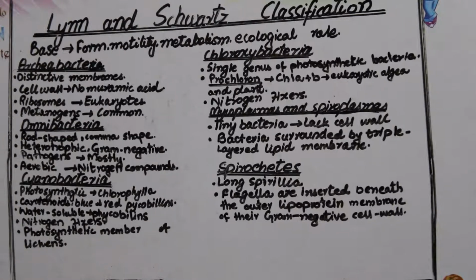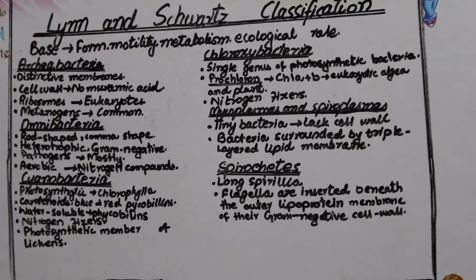The fifth one is the mycoplasmas and spiroplasmas. Mycoplasmas are those bacteria which do not have a cell wall. These are the mycoplasmas and spiroplasmas, bacteria that lack the cell wall and are surrounded by a triple layer lipid membrane.